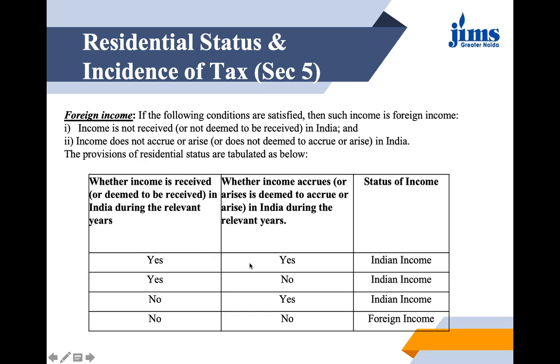If you are receiving it and the income is accruing both in India, it becomes an Indian income. Quite simple. If you are receiving it in India, but it might not be accruing in India, still it becomes an Indian income because you're receiving it in India. Just the same vice versa. Even if you are not receiving it in India, but it is accruing in India, it becomes an Indian income. And on the contrary, if on both counts it is no, neither are you receiving it in India, nor is it accruing in India, then it becomes a foreign income.